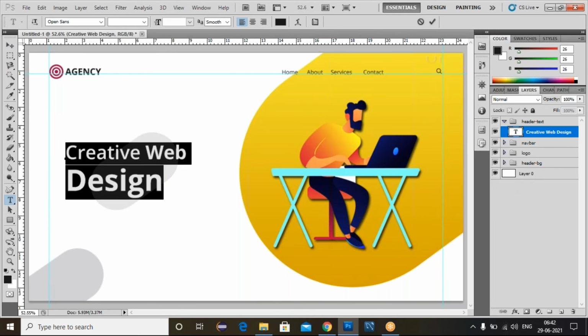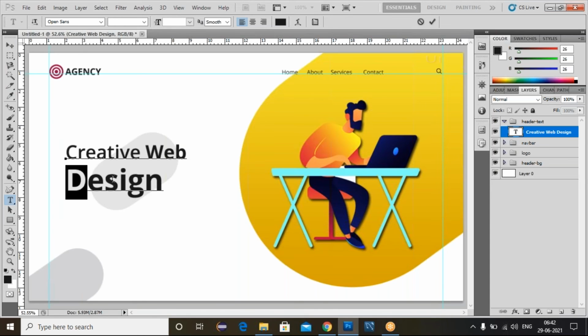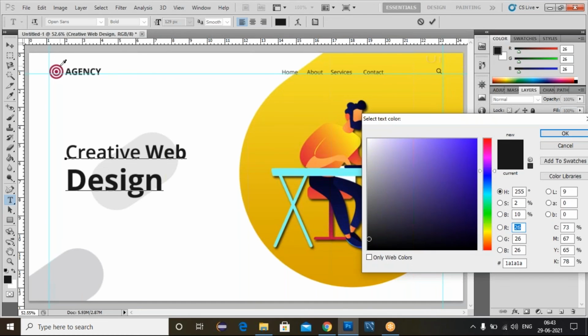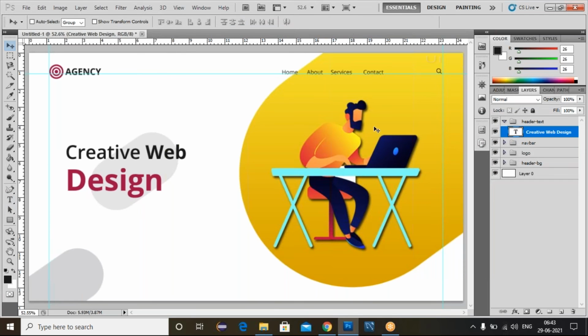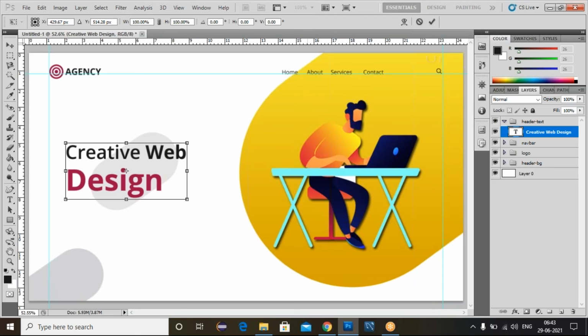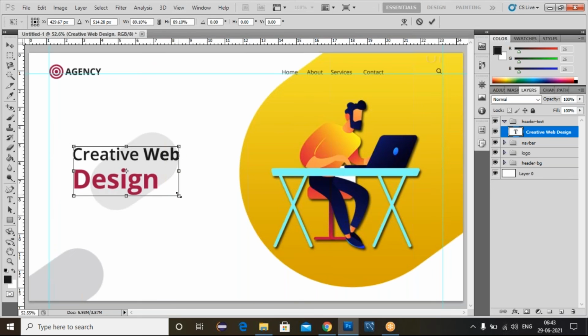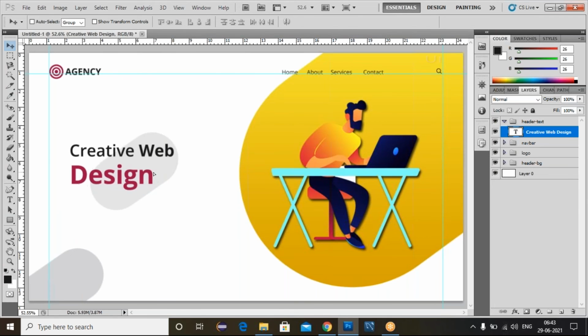Now look at this. You can place text here. So for this text, again I double click on this text layer. Text will be selected. So select this text and make it pink color. Now click on this OK here. Now if you want, you can reduce this size using this control transform. Use the shift and alt. Click on this enter. You can adjust this one here.